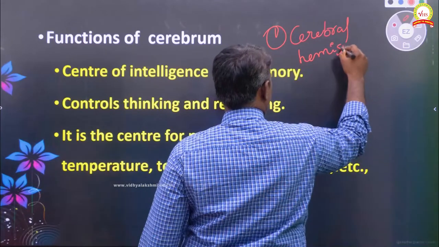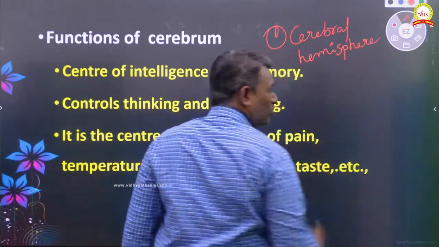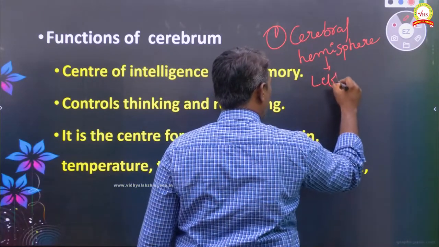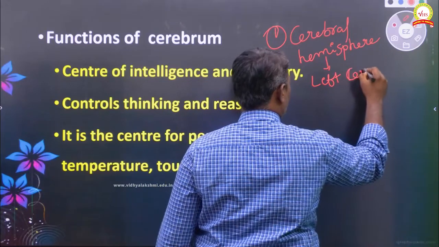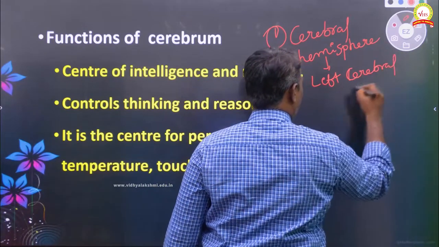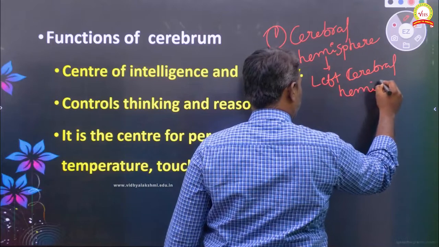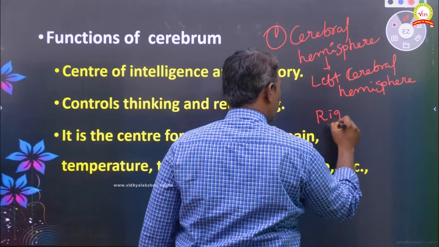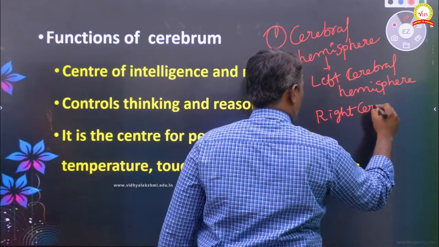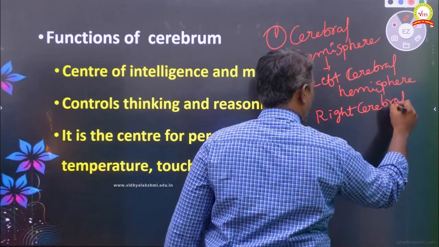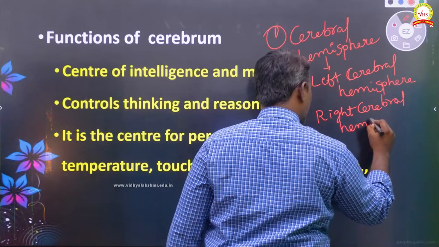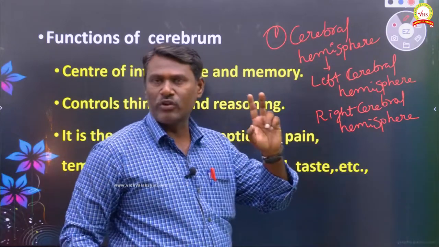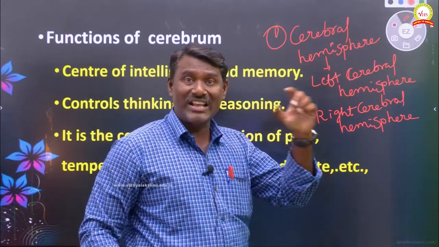The cerebral hemisphere is classified into two types: the left cerebral hemisphere and the right cerebral hemisphere.